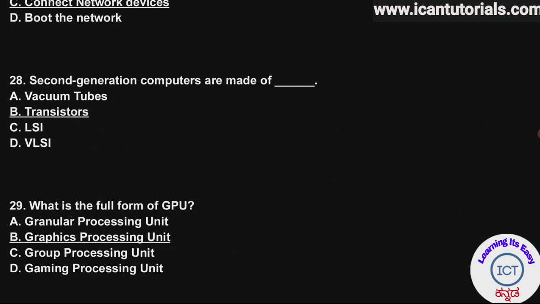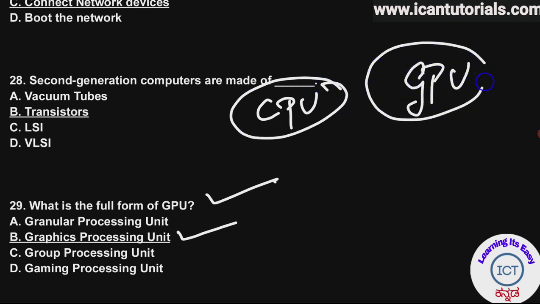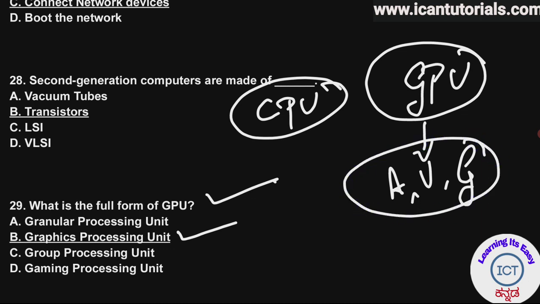What is the full form of GPU? In the earlier video, I said what GPU means. GPU stands for Graphics Processing Unit. CPU stands for Central Processing Unit. In the same way, GPU stands for Graphics Processing Unit. It is used for audio editing, video editing, gaming, where high level graphics is involved. In that case, we need a special processor, and that processor is called GPU.